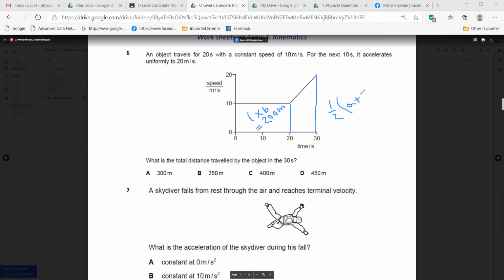The way I'm writing, you should also write. Or you can write h/2. Good. You are a really creative girl.